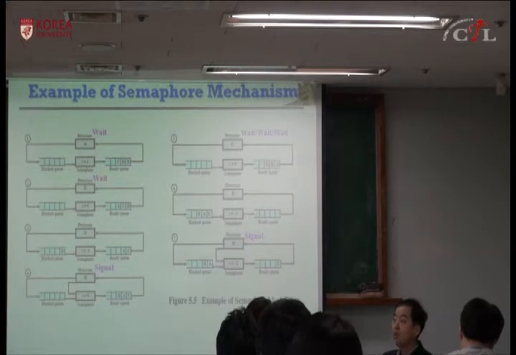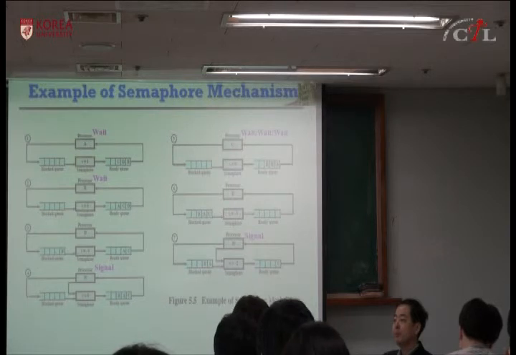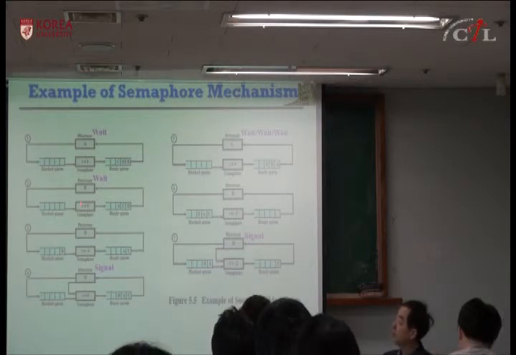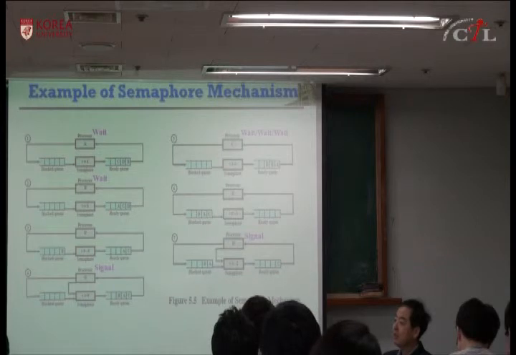So in this case, if we want to implement a critical section, should we use just one semaphore, or two semaphores? There is only one semaphore S. That's all. But process A and process B use S without signal.